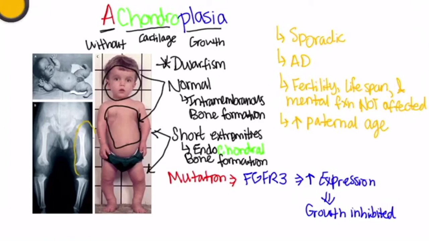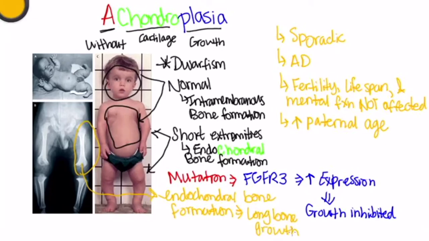So looking at this x-ray, we notice that the long bones have not developed properly. And the reason that these long bones don't develop properly is because the main mechanism by which long bones grow is due to endochondral bone formation.